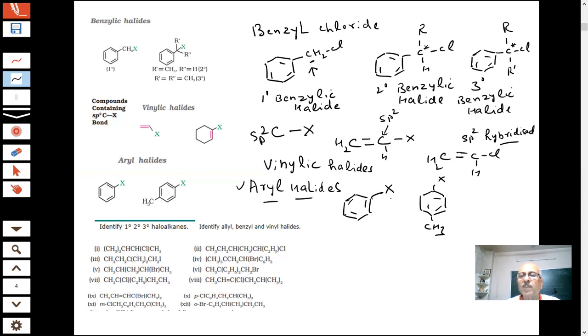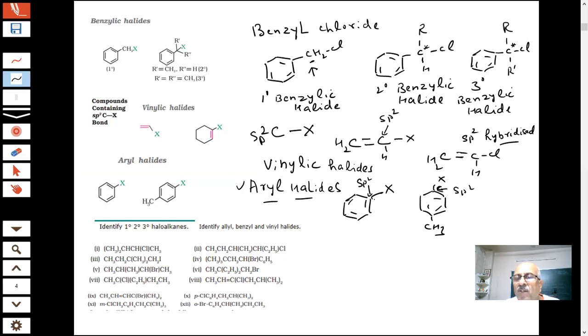What is the difference? Important question. What is the difference between alkyl halides and aryl halides, students? This is sp2 hybridized. And which bond is shorter, student, sp3 or sp2? So what will happen? Important question here. When halogen is attached to double bond carbon, the double bond carbon is sp2 hybridized.